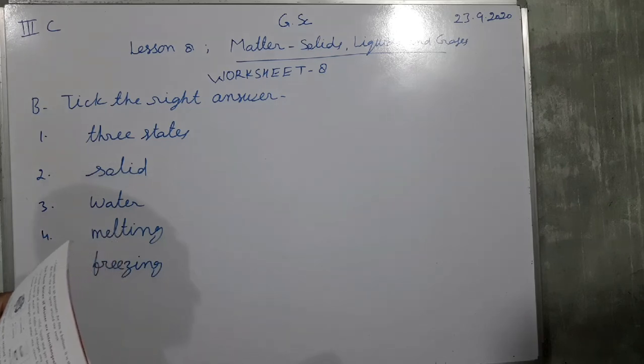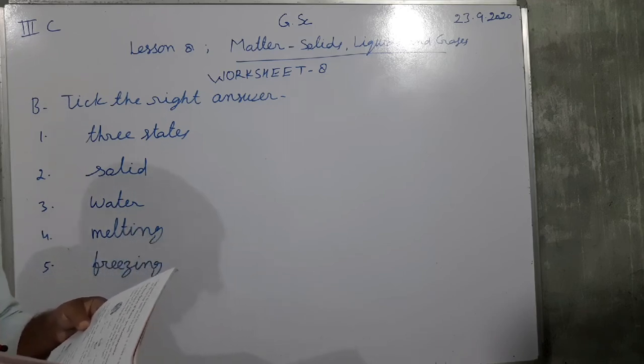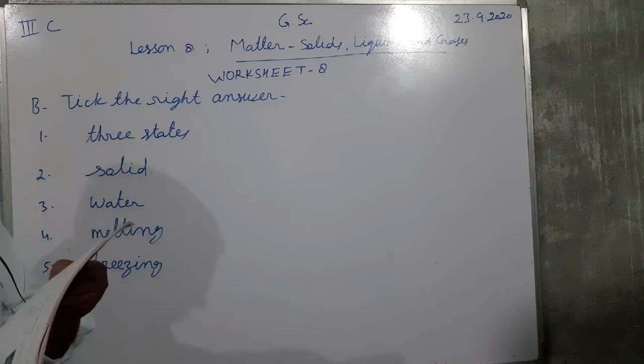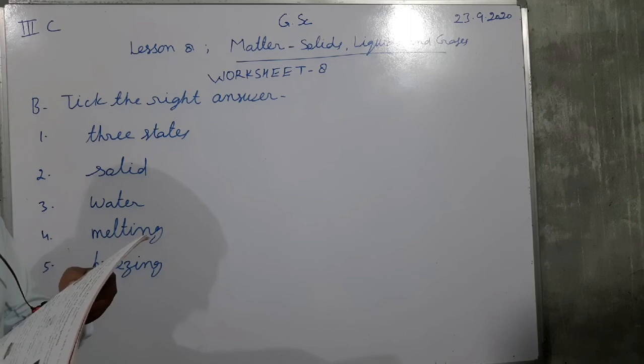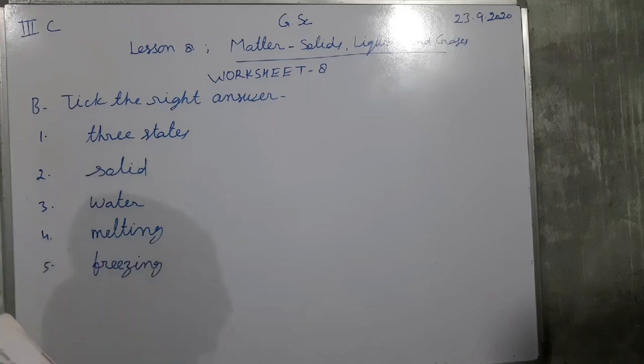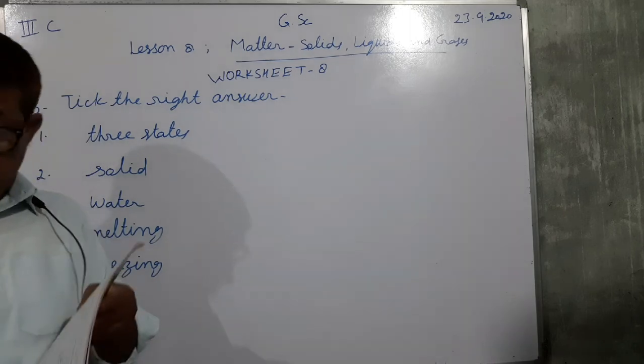In condensation, the conversion of gas into liquid is called condensation. In evaporation, the conversion of liquid into gas is called evaporation.